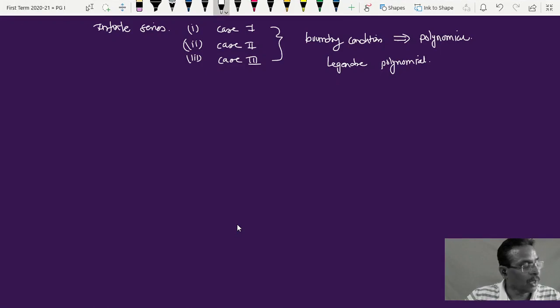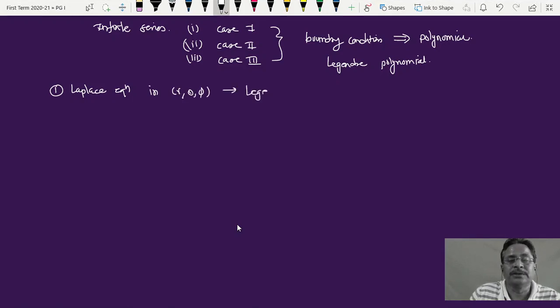So you might be knowing, there are different physical problems. Problem 1, that means Laplace equation in r theta phi, we come across these Legendre functions. So wherever there is a problem where the Laplace equation is to be used and r theta phi coordinates are to be used, in that case these Legendre functions have a special use. That's why this is a special function.